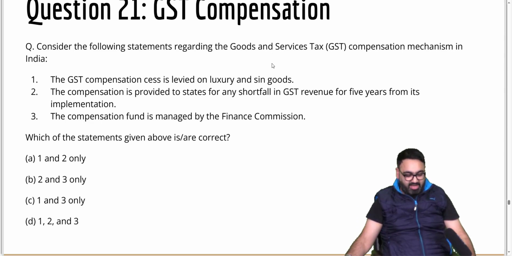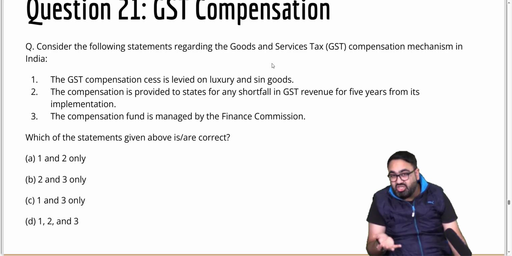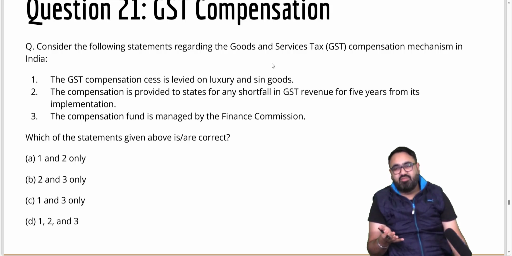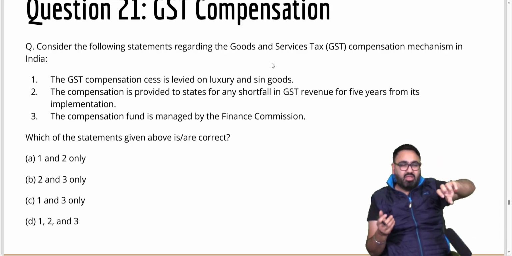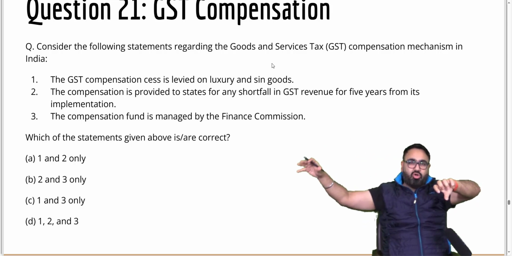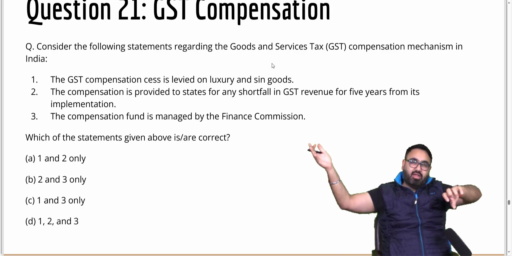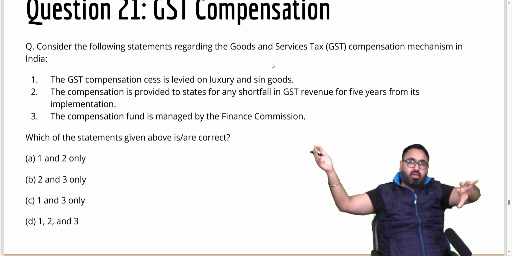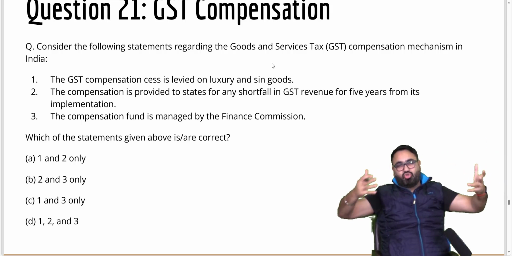Next, 21. GST compensation mechanism. When GST was implemented, many states were not happy. Those were manufacturing states. They said that whatever investment we have made in manufacturing, we won't have any benefits out of it, because GST is a consumption based tax. Wherever consumption is happening, let's say a factory in Gujarat is producing something and a person sitting in Mumbai is ordering it. Because the order comes from Mumbai, the Maharashtra government will get the tax and not the Gujarat government. Earlier, under the excise tax, because manufacturing was happening in Gujarat, the Gujarat government used to get the tax.